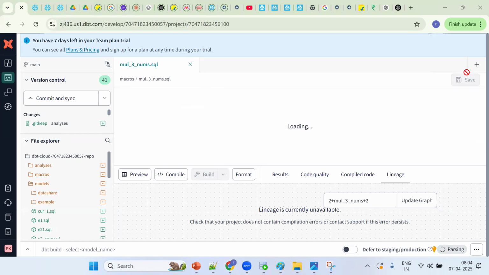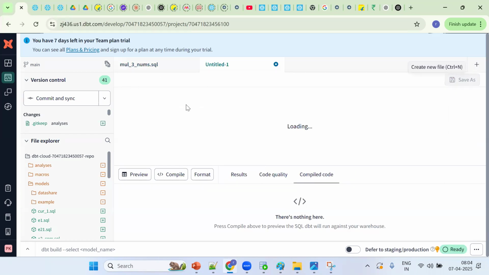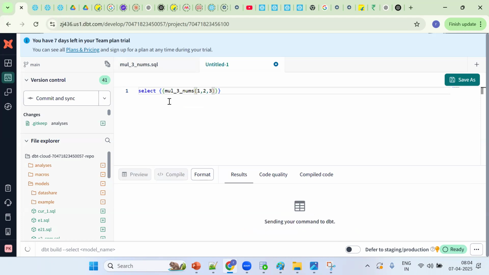Okay, macros folder. Now how do we call the macros in DBT, by using what concept? By using Jinja expressions, you can call it with select. So, select, then the Jinja macro expression. The macro name, and we need to pass the arguments. So now we will get 6 as the output. So this is so far good.